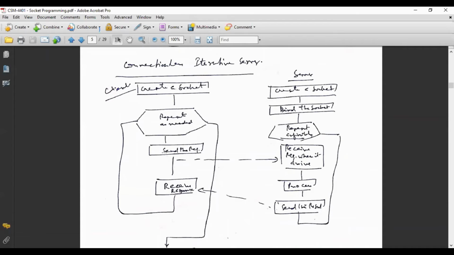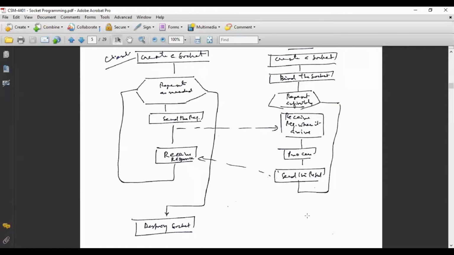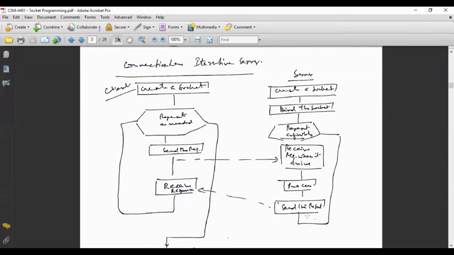The moment a client wants to send a request, it sends the request to the server. The server receives the request when it arrives, processes it, and whatever response is there is sent back to the client. The client receives the response. If it is satisfied, then it destroys the socket, meaning the client's request has been served, the purpose has been served, and it will die out. But the server program will keep on running. So this happens in the case of the connectionless iterative server.